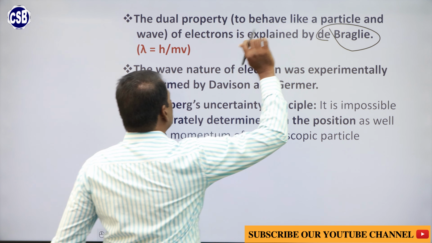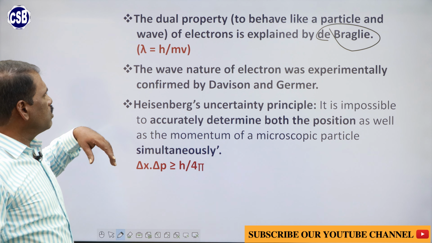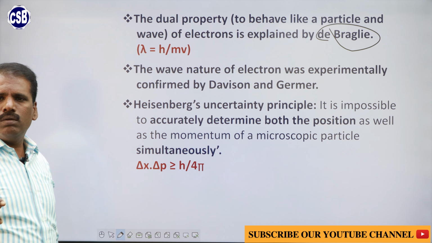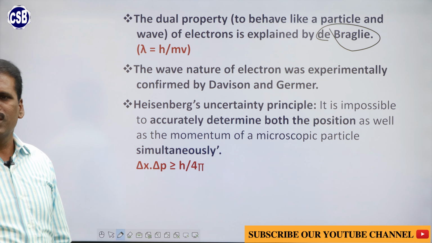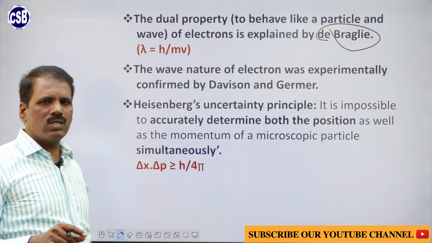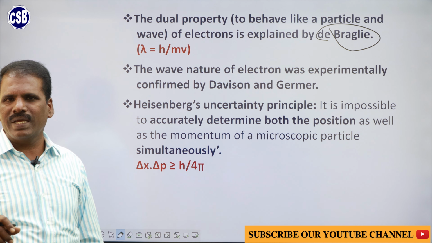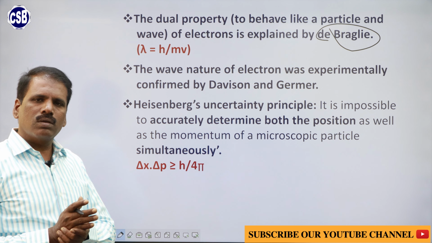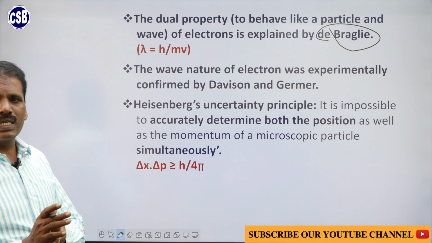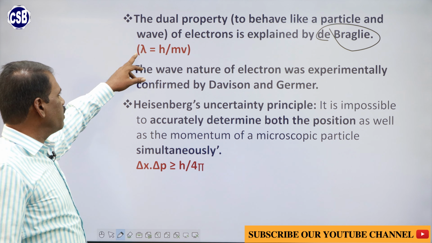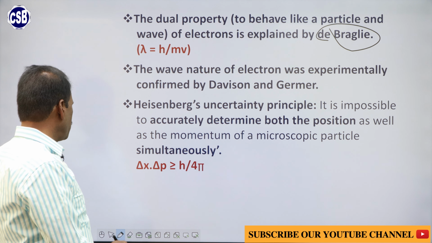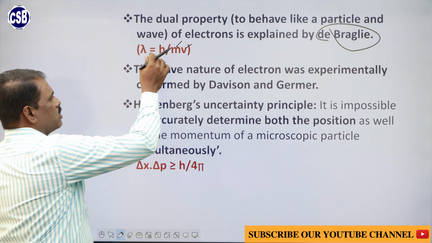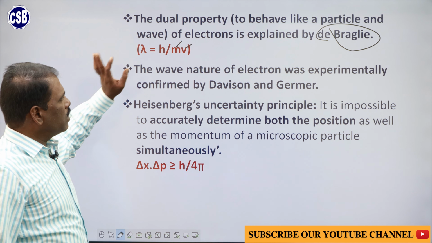He gave this formula, lambda is equal to h by mv, so that you can calculate the wavelength of the electron which is revolving around the nucleus. The electrons are revolving around the nucleus in a wave like manner. Here lambda is the wavelength, h is Planck's constant, m is the mass of the electron, and v is the velocity of the electron. By applying this formula you can calculate the wavelength.